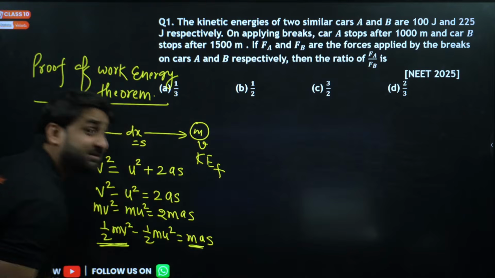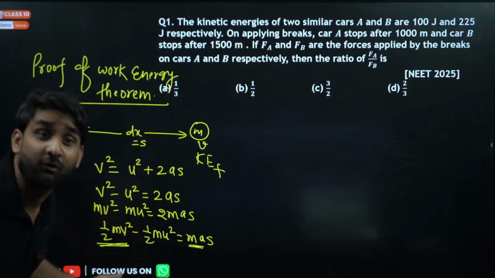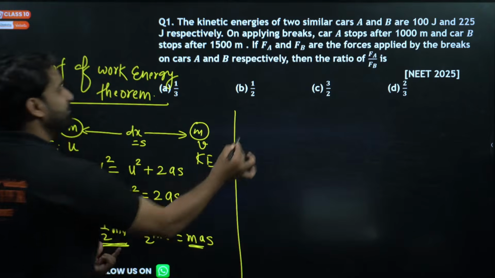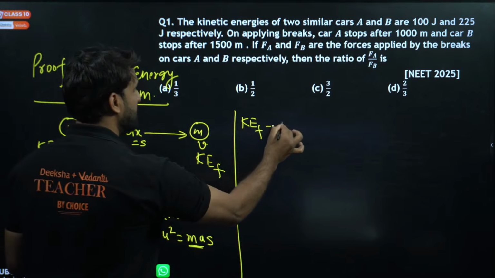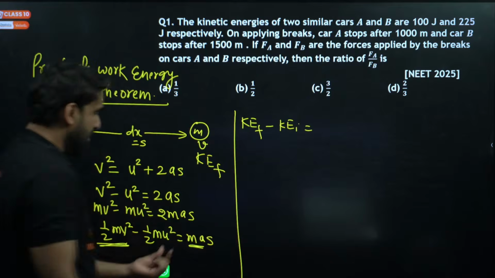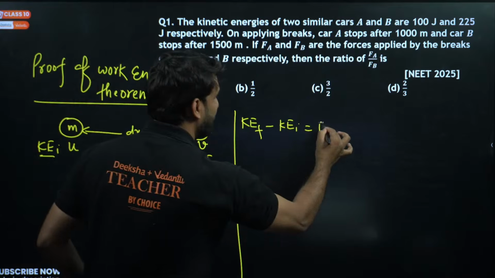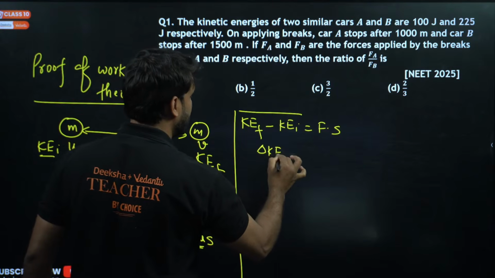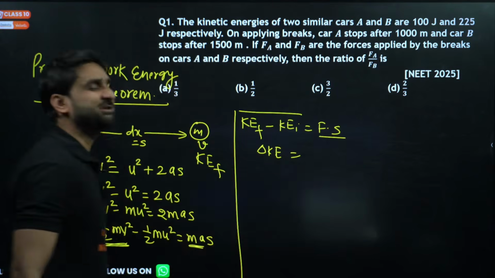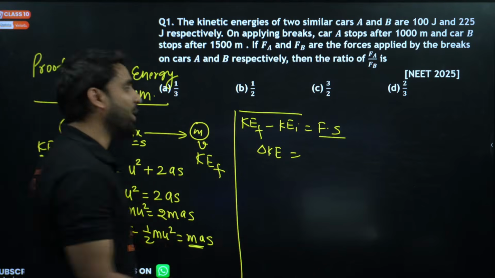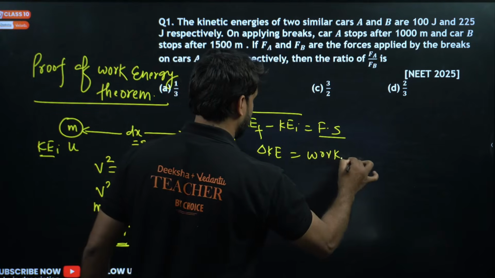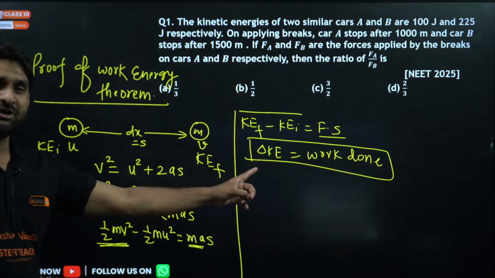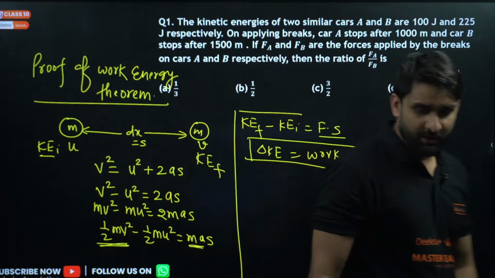And mass into acceleration is what? Force, and displacement is already there. So what we got here: this is final kinetic energy minus initial kinetic energy. Mass into acceleration is force into displacement. So it has become change in kinetic energy, and force into displacement is what, my dear champion? This is the work done. So the change in kinetic energy is equal to work done. This is the proof.